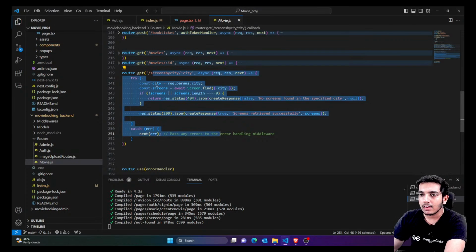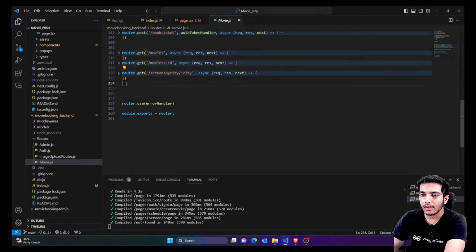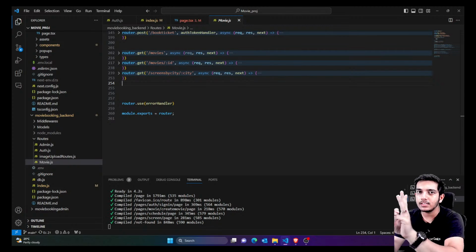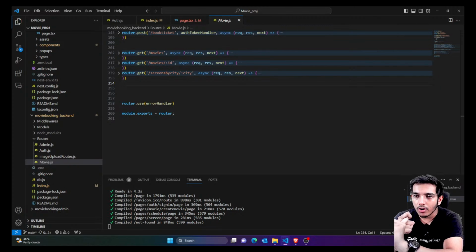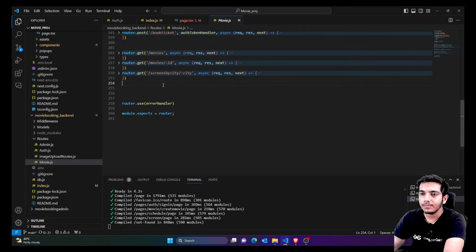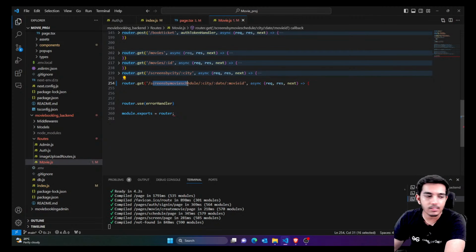So first of all, I'll just leave this API as it is. We are going to create a new API which is actually getting the data by city, date, and movie ID. We actually want to get the theaters by three things. First of all, what's the city? According to the city, theaters are decided. You'll get the theaters according to that. Now, which theater is showing that selected movie on your selected date? For example, today that movie is not available, but tomorrow that movie might be available for the theater. So according to that you have to get the data. So you're just going to call again the get method inside router with this name. So I'm simply saying that this is my API name.